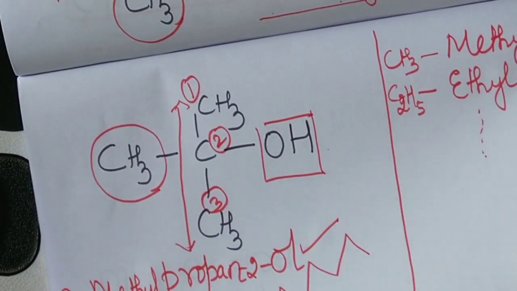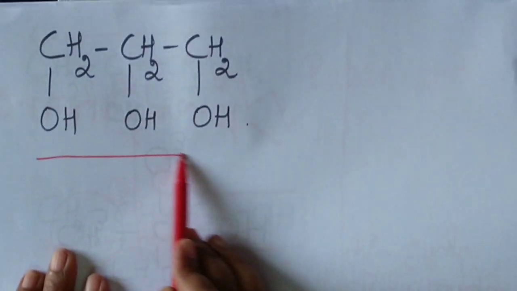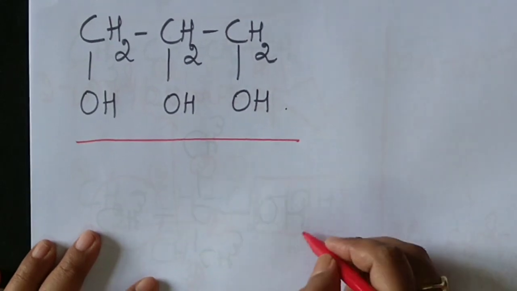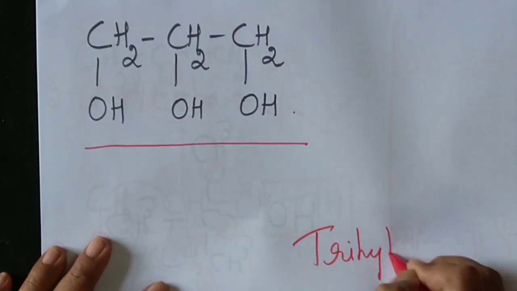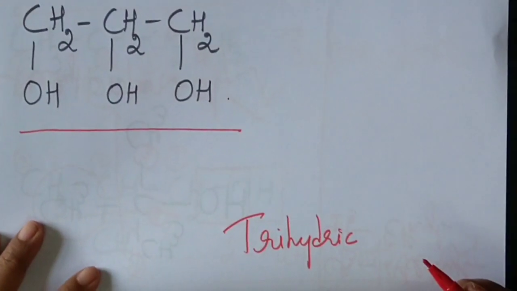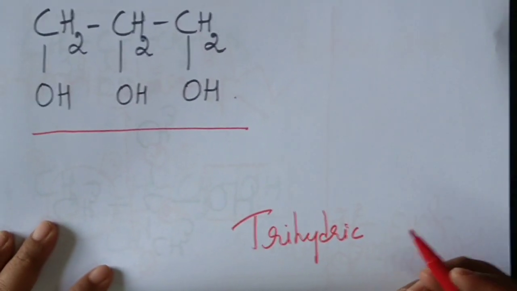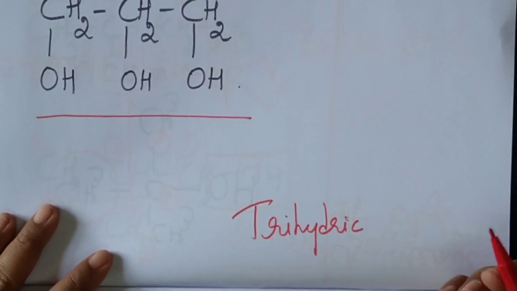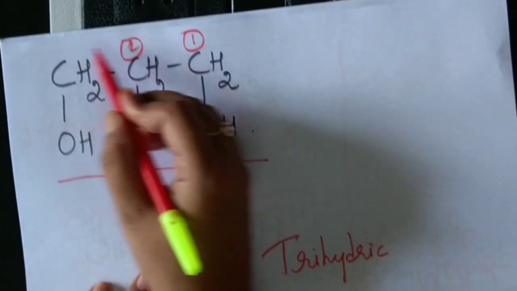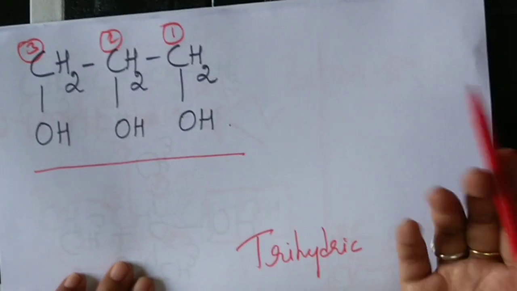So we'll take up the last example given in the NCERT textbook. Okay. Identify which type of alcohol is this. Is it monohydric, dihydric or trihydric? It is trihydric alcohol because it has 3 OH groups. Okay. So whenever you have more than 1 OH groups, you have to use di, tri, tetra, etc. Done. So select the longest carbon chain. So this is the longest carbon chain. Since all of them have OH group, I can number it from either side.